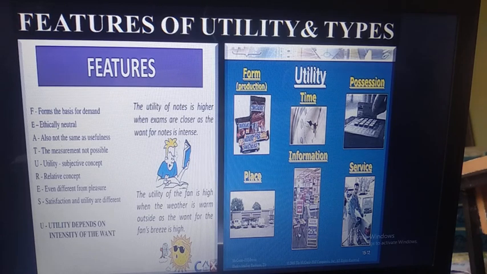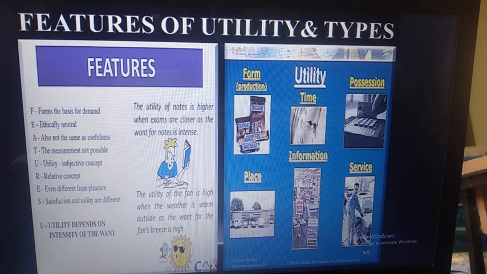They want to consume it, they just have to consume it. Like cigarettes, if you take the example of cigarettes or alcohol, they are not useful products for a particular person, but they have a habit, they are addicted to that product, that's why they are consuming. Next, measurement is not possible. If I consume 4 apples, or 4 glasses of water, how much satisfaction I got from the first glass, second glass, third glass, it is not possible to measure.